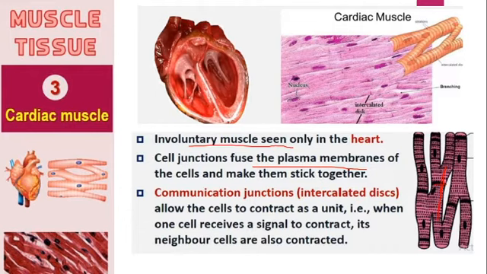So when one cell actually receives the signal, its neighbor cells are also contracted, right? So here you can see the contraction or relaxation. That is because of this continuous channel by the intercalated disc. Here, she is showing that you can see this is the structure of the cardiac muscle. You can see here these are the cardiac muscles, right?